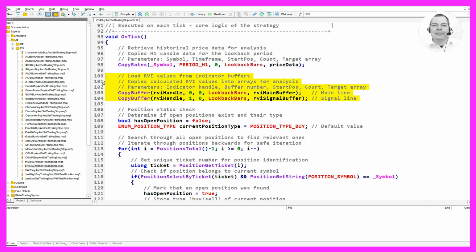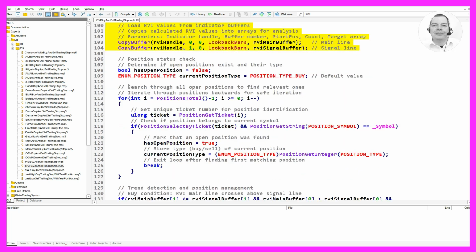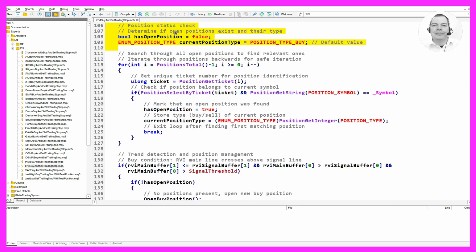We also load RVI values from the indicator buffers into our arrays for analysis using the CopyBuffer function. This function takes the indicator handle, buffer number, start position, count, and target array as parameters. We copy the main line values into RVI main buffer and the signal line values into RVI signal buffer.